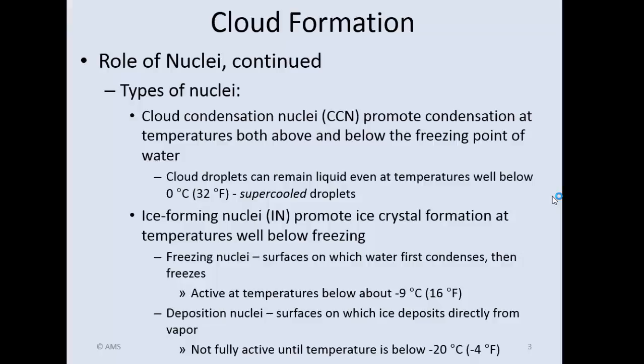Okay, now occasionally you notice I've got a dash down there. It said cloud droplets can remain liquid even at temperatures well below freezing. Well, they can. As a matter of fact, we've discovered that liquid cloud droplets can stay liquid down to around minus 39 degrees Fahrenheit. We call these supercooled droplets, okay? All right, anyway, most of this, staying with the CCN, most of this type of cloud condensation occurs in cloud temperatures above freezing. Not necessarily, but usually. So that's why I would refer to this as warm cloud condensation.